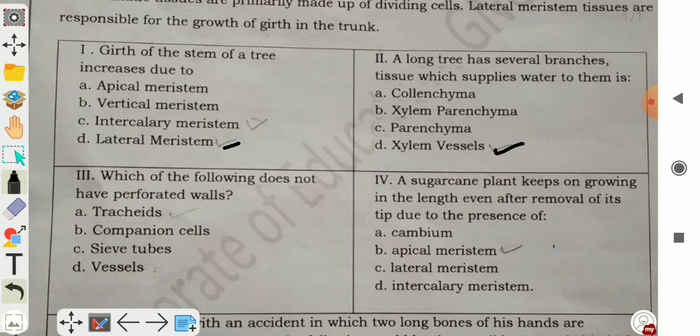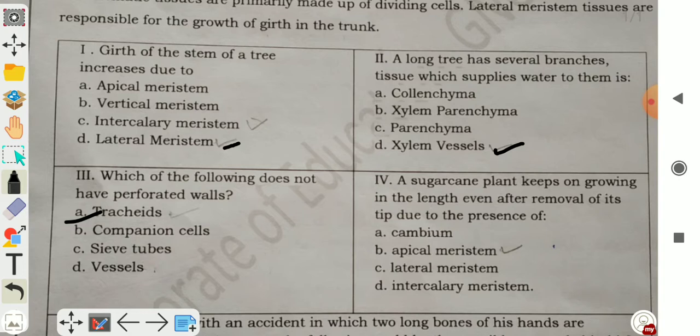Question number 3. Which of the following does not have perforated walls? In which of these four do the walls not have perforations, that is, holes? A. Tracheids, B. Companion cell, C. Sieve tubes, and D. Vessels. So the correct answer will be A, tracheids. Tracheid walls do not have perforations.